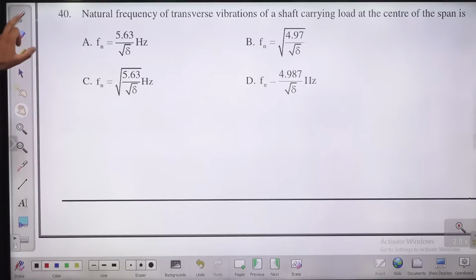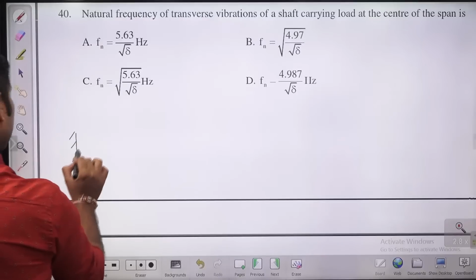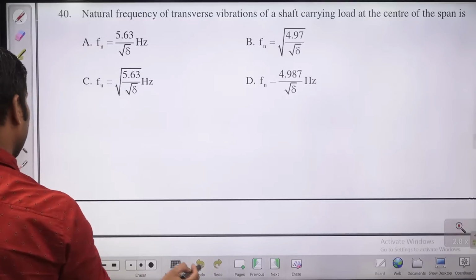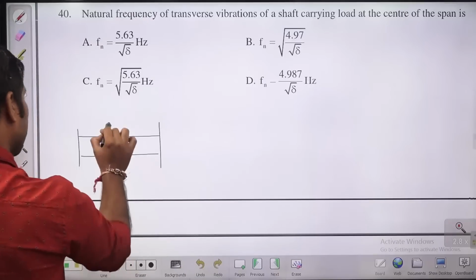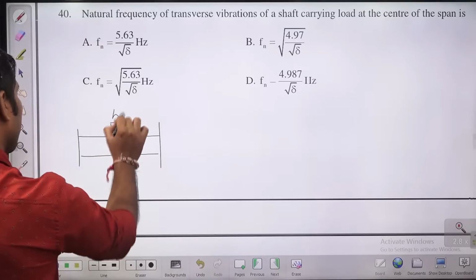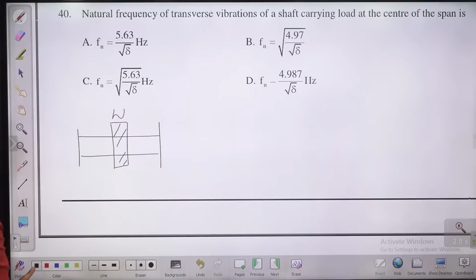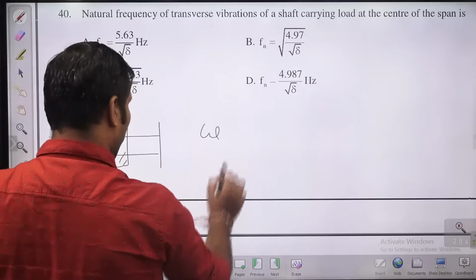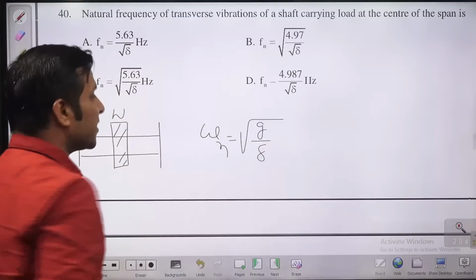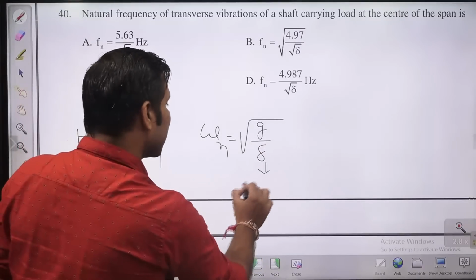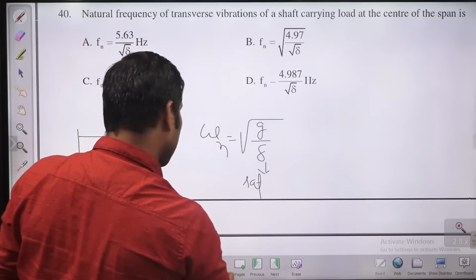Natural frequency of transverse vibration of a shaft carrying load at the center of the span. So there is a shaft which is carrying load at the center. There is a shaft something like this. So this is carrying some load at the center. So this is W. You know guys, natural frequency, or what you can say omega n, is equal to under root g by delta, where g is the acceleration due to gravity and this delta is the static deflection.